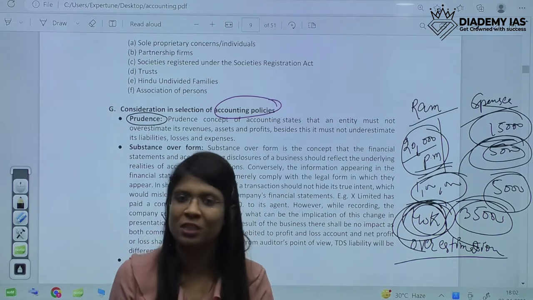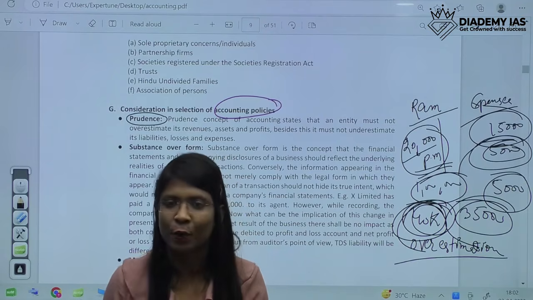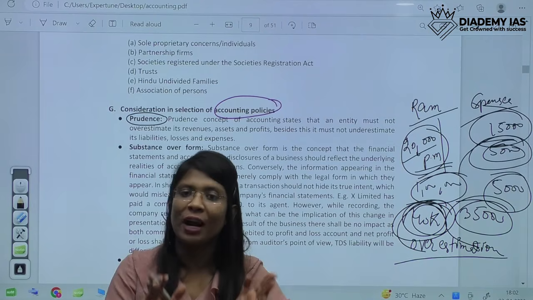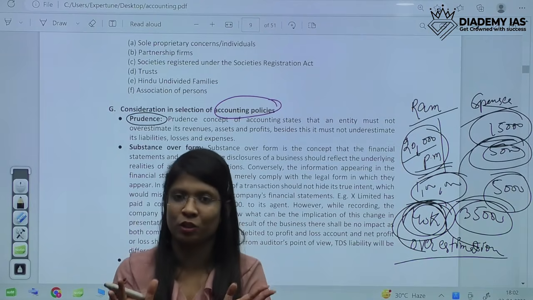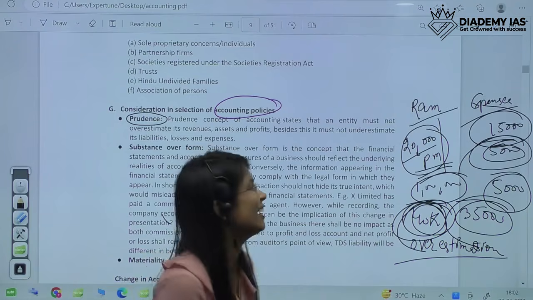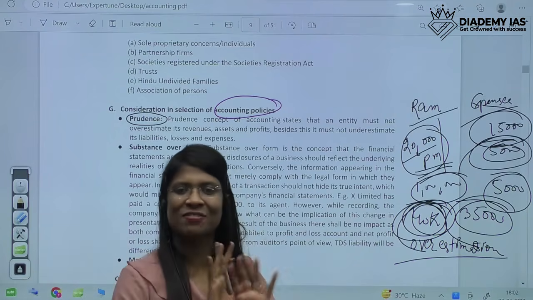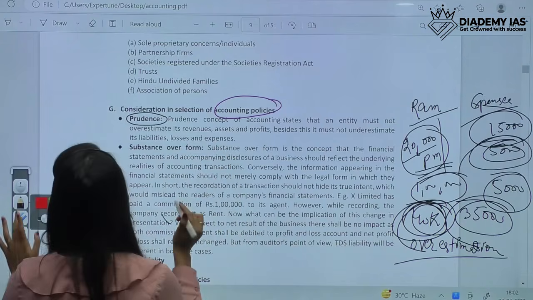So you don't have to do this, and you should never do this. This is completely prohibited as per the accounting standards. You have to show the true and fair view, the correct picture. So this is what we know as prudence. Now you'll never forget what prudence is. Ram would never go out of your mind. So prudence is final.